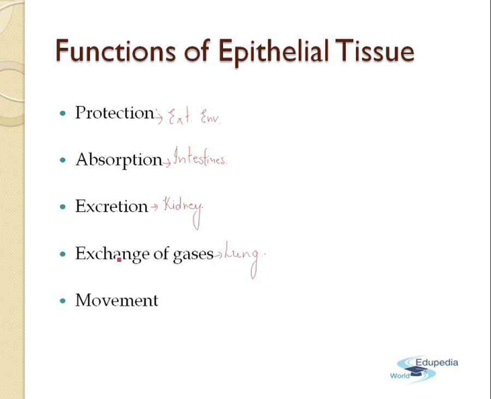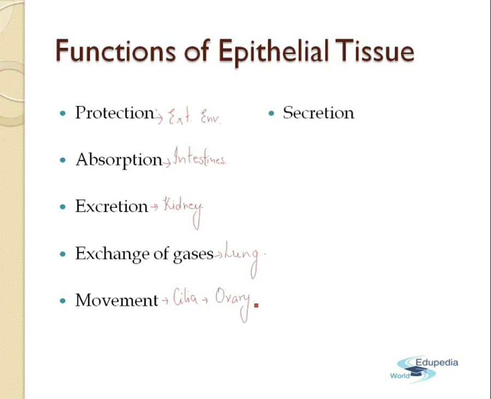Next function of epithelial tissue is the movement. Now the epithelia having the cilia. Cilia are the hair-like structures. So the epithelia which is having the cilia help in the movement of various types of materials like the dust particles, the mucus in the respiratory tract, the urine, primary urine in the uriniferous tubules, and also it helps in the movement of the ovum in the oviduct. So basically the movement is concerned with the epithelial tissues having the cilia, and they are found in the organs like the ovary, etc.